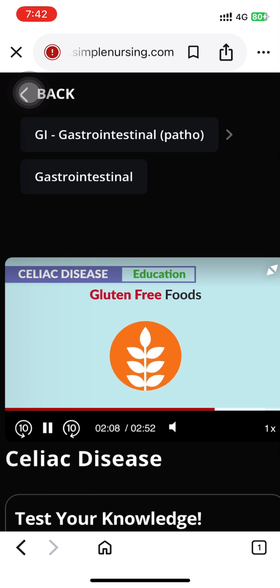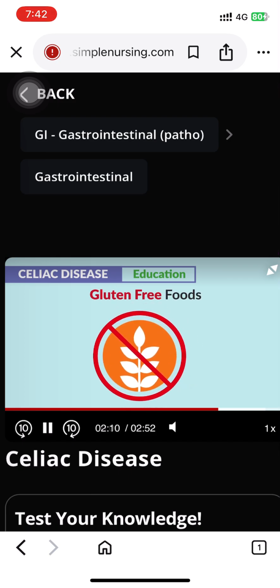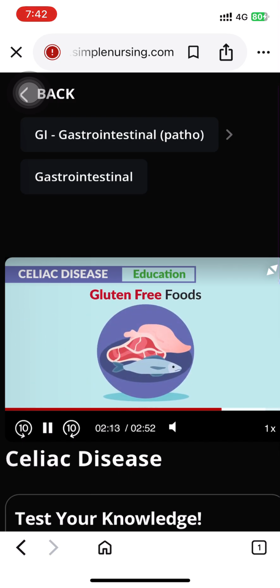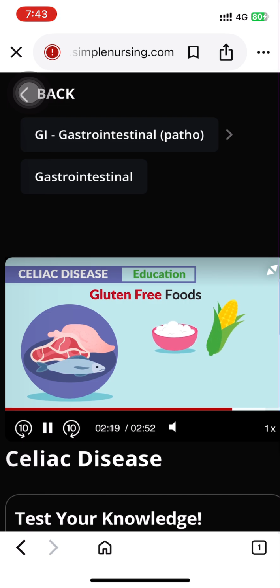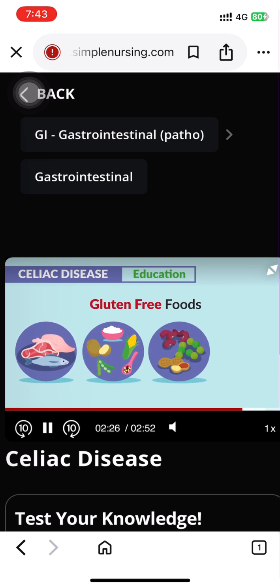So gluten-free foods, or anything without a wheat base. So remember, plain meats like fish, beef, chicken, or turkey that are not breaded, and grains like rice, corn, potatoes, and even soy and quinoa are actually okay, as well as nuts, beans, and legumes, and fruits and veggies are okay. Remember, the key term here is a wheat-based product. So gluten-free basically means wheat-free.